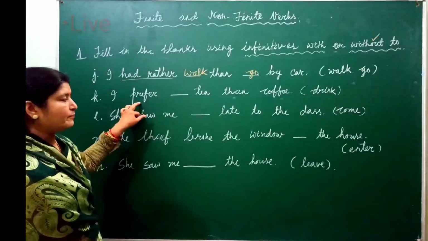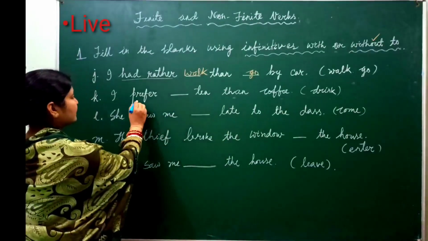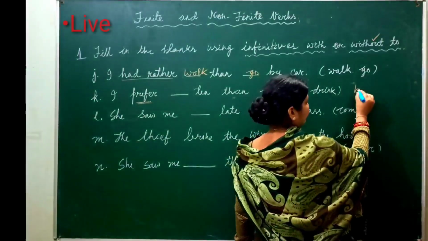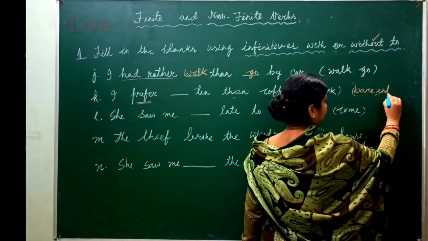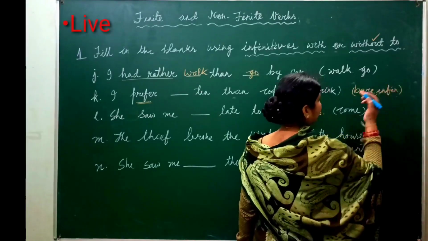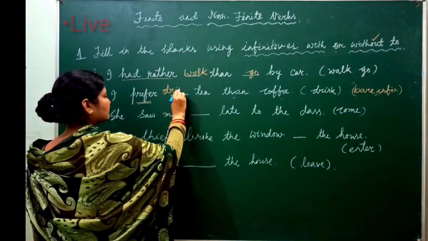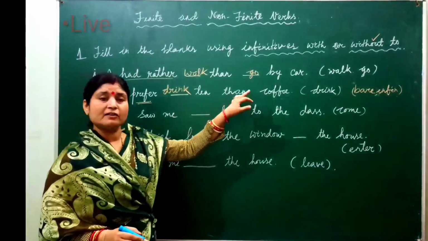I prefer dash tea than coffee. If the sentence contains prefer, then also we have to use the bare infinitive. Then what we must use here? Drink. I prefer drink tea than coffee.